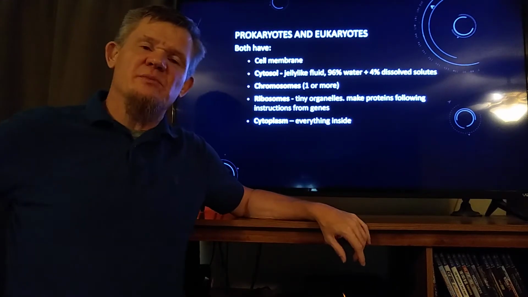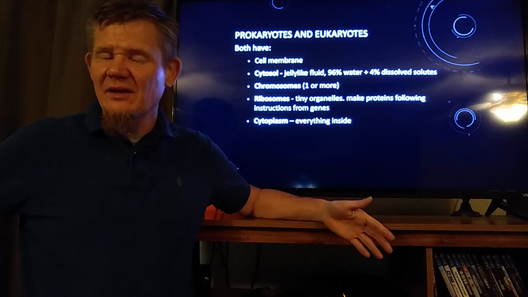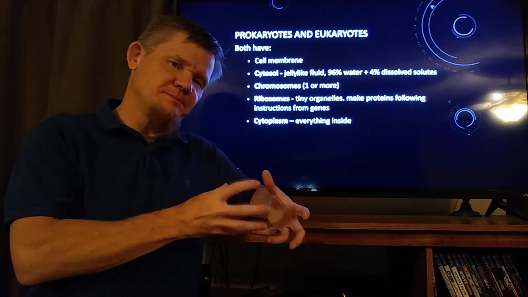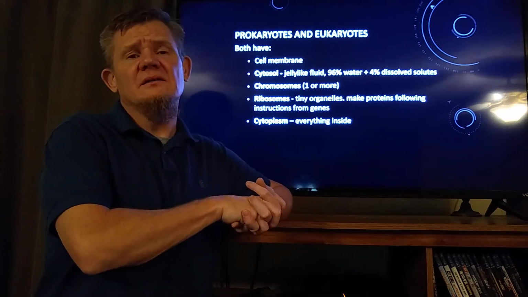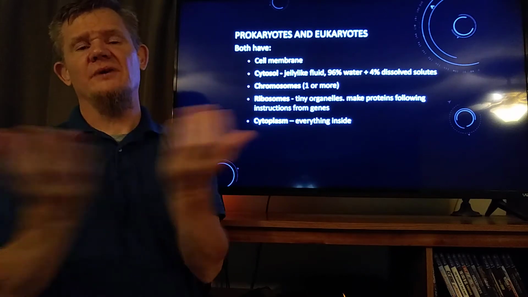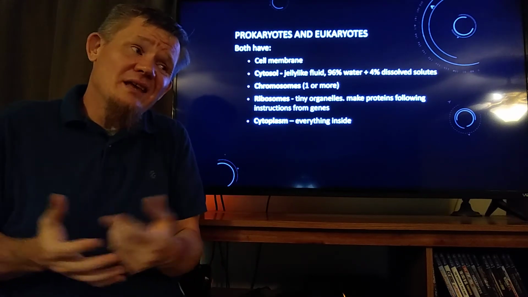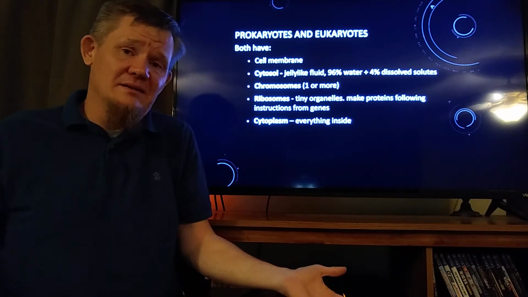Those are the differences between prokaryotes and eukaryotes. What do they have in common? Well, what they have in common is they're all wrapped in membrane. Even that bacterial cell that has that peptidoglycan cell wall that goes around it, it still has inside of that a cell membrane, which is still a phospholipid bilayer.